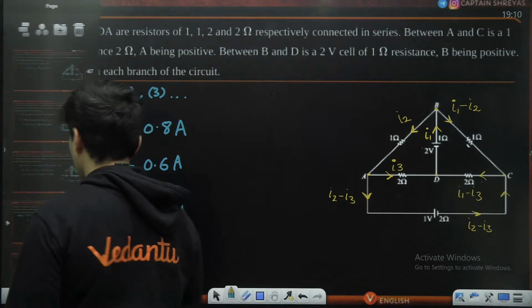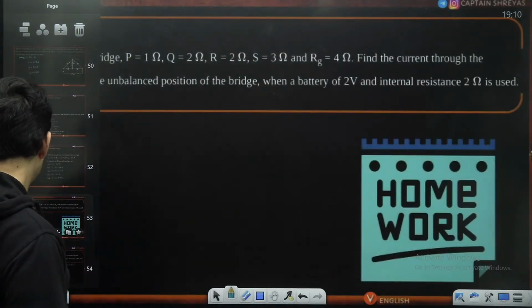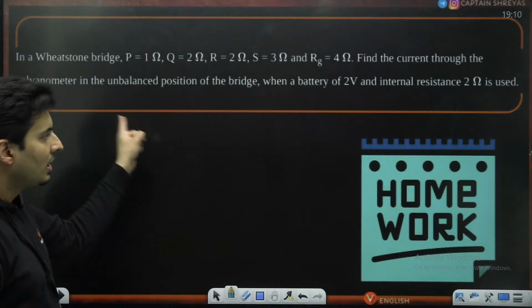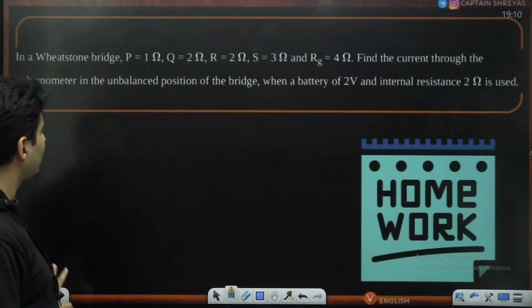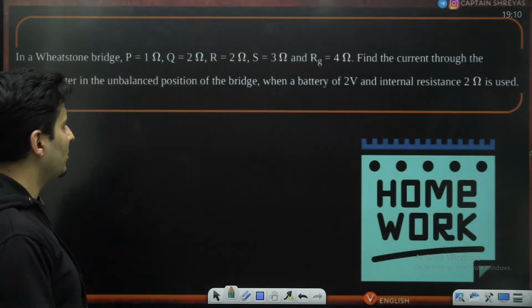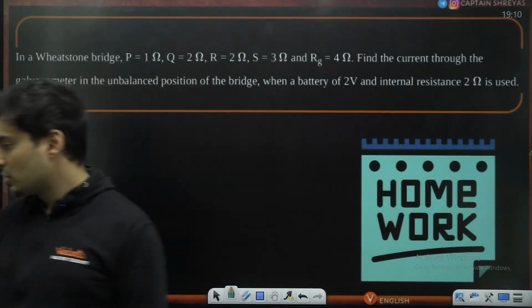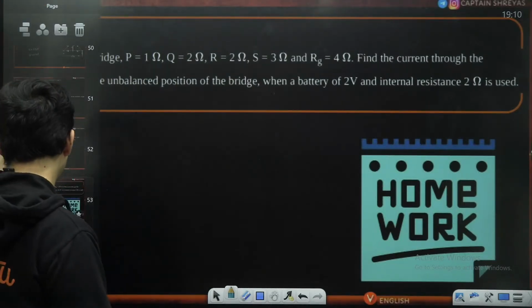Great. Awesome. Now I have kept one more question like this for a Wheatstone's bridge as homework. Similar question, but it's an unbalanced Wheatstone. You will see this after you try to solve it. It will be an unbalanced Wheatstone, so try to do it. This is your homework. The answer is kept on the next slide.